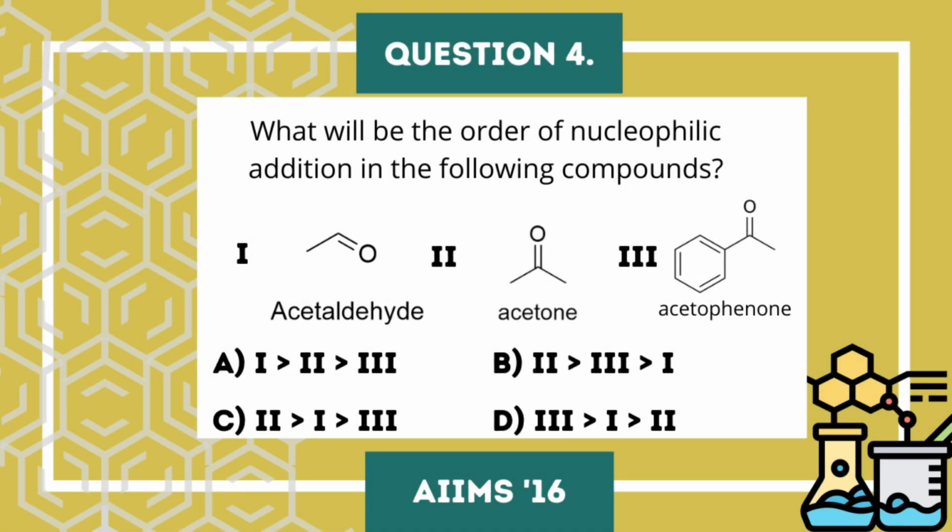My last problem is based on the reactivity order of acetophenone. Okay, fine. My last problem is based on the nucleophilicity order. This order involves the compounds acetaldehyde, acetone, and acetophenone. So they will ask you the reactivity order.